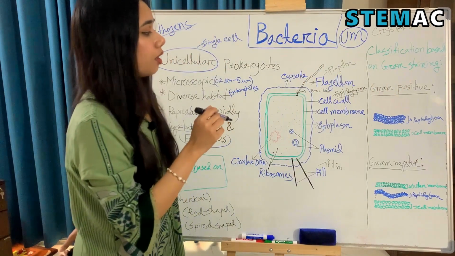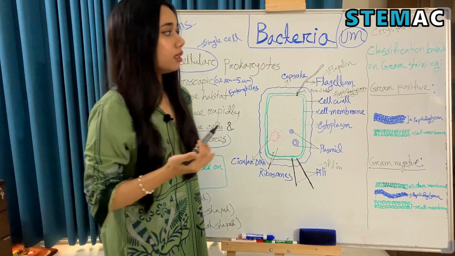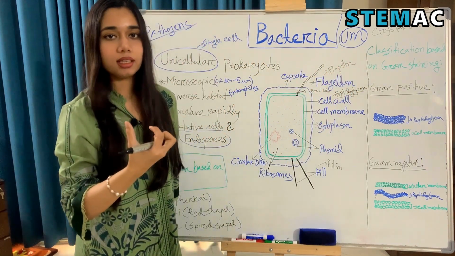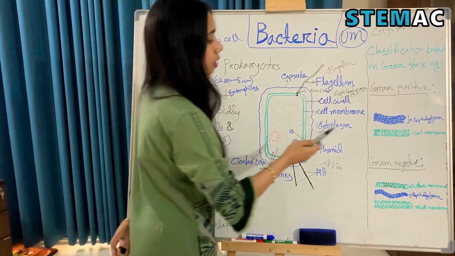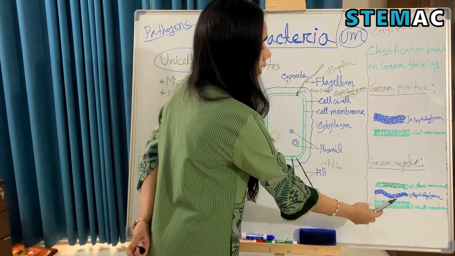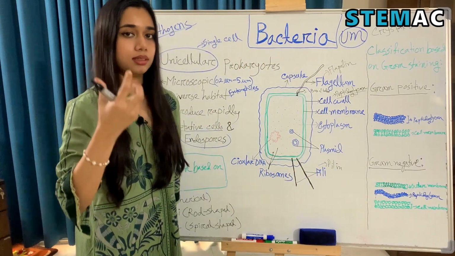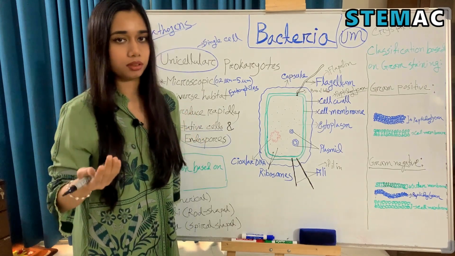Because of the thick peptidoglycan layer of gram-positive bacteria, they can hold this crystal violet dye and they will express a violet or purple color. But since gram-negative bacteria have a thin peptidoglycan layer, they cannot hold the crystal violet dye, and so they cannot express a purple color.